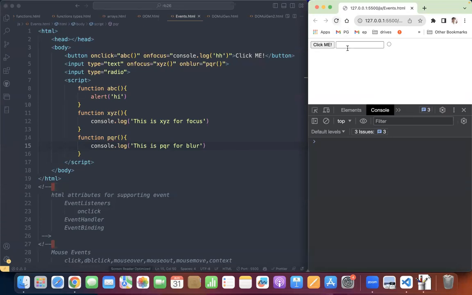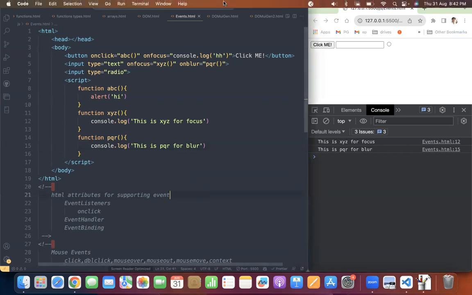Now if you see, when I click on it, automatically it prints this is XYZ for focus. That means a function was called. Why did it get called? As soon as the focus happens, that particular function gets called. When I click outside, this is PQR for blur. As soon as blur happens, PQR gets called. That is how I bind it here. So this is how I can bind functions to event listeners.